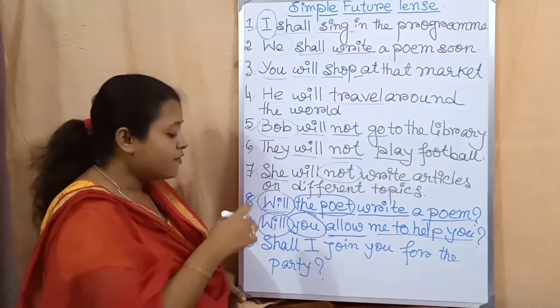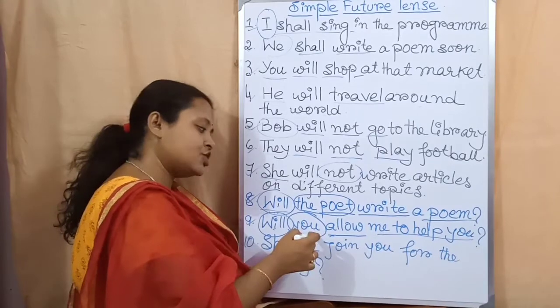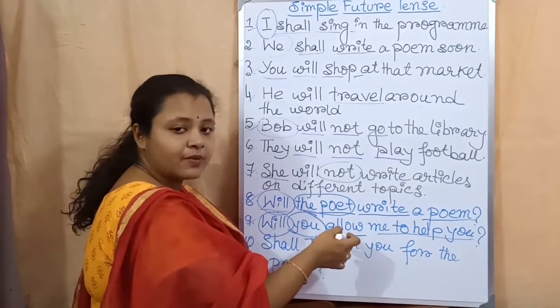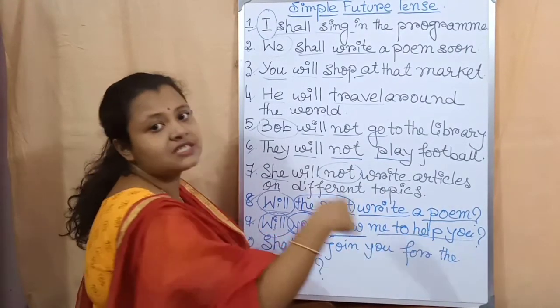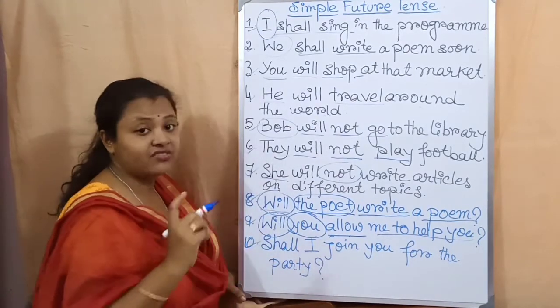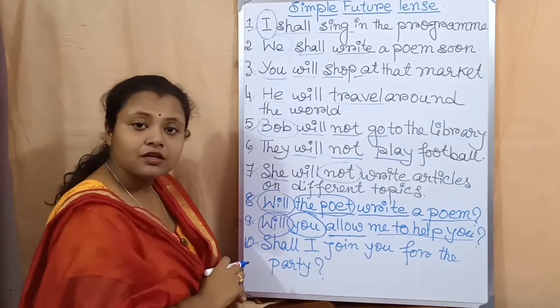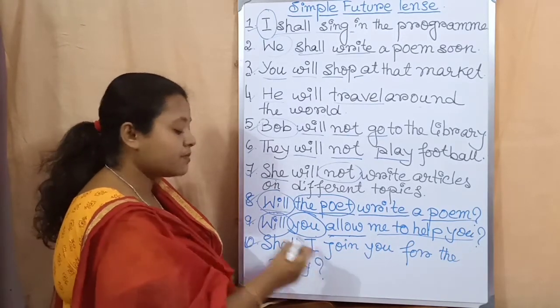So what is the rule? At first you have to write shall or will. Then the subject. Then the present form of the main verb. Then the rest of the sentence. Then the question mark. Okay. Now come to the 10th example. Shall I join you for the party? For the birthday party? Question mark.